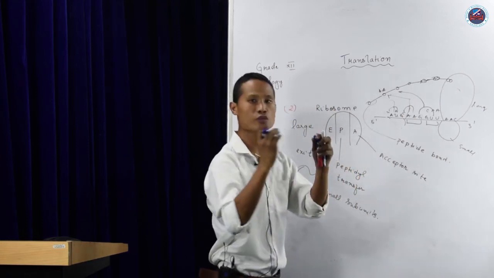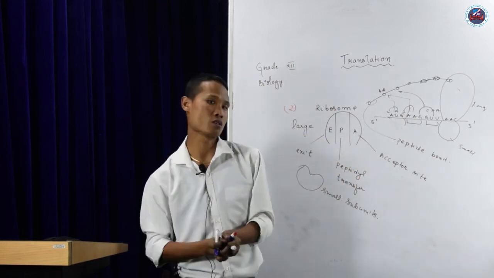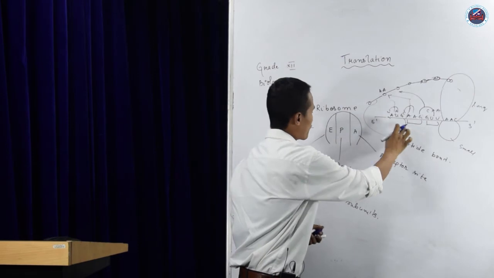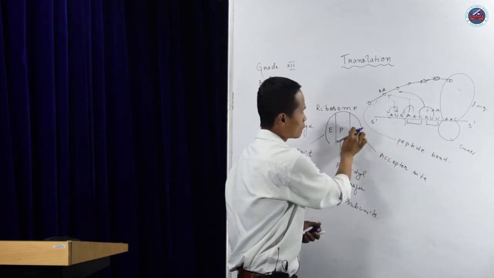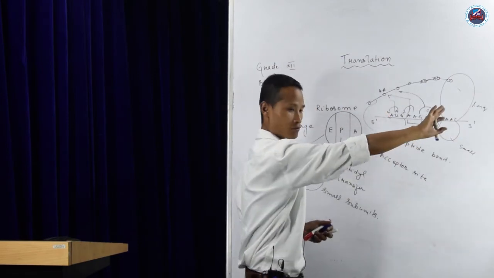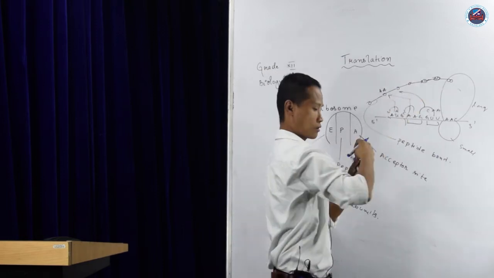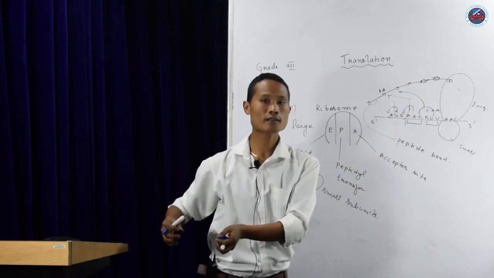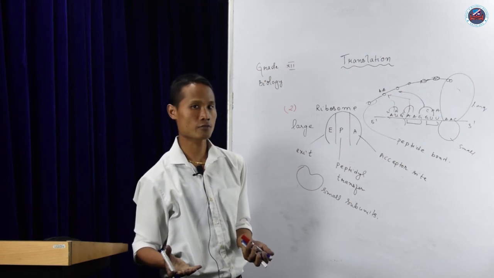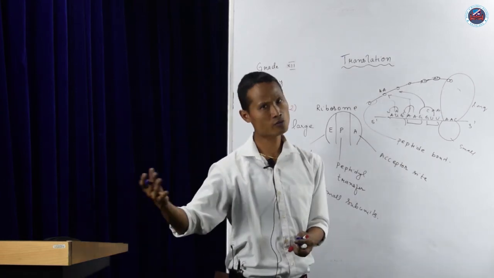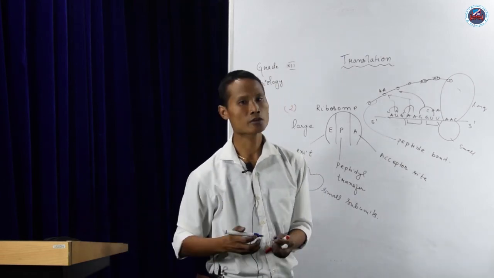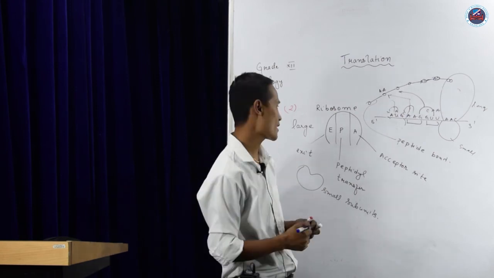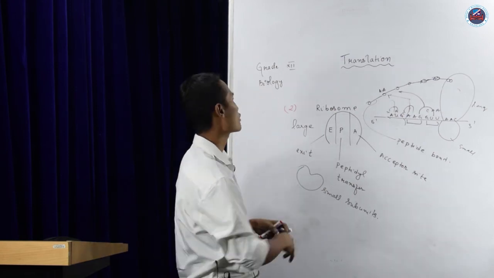The bond between two amino acids is a peptide bond. As the process keeps going on, the amino acids keep joining with one another, and they form a protein. Certain modifications will take place later on, depending on the requirements of our body. Okay, so this is the process of translation.